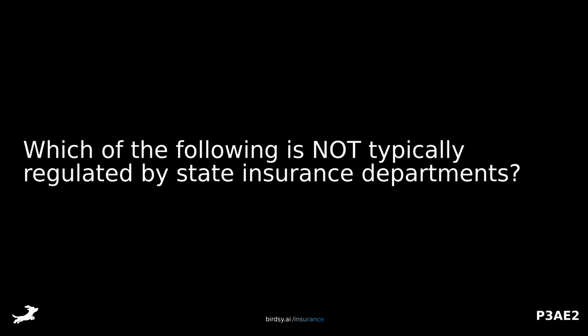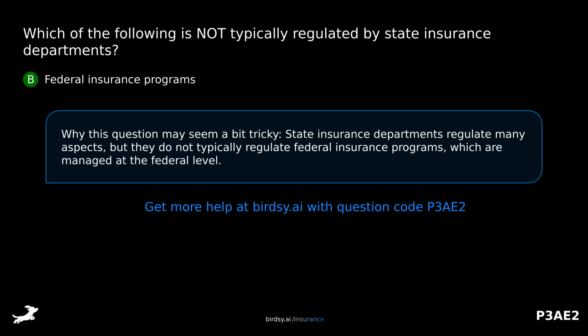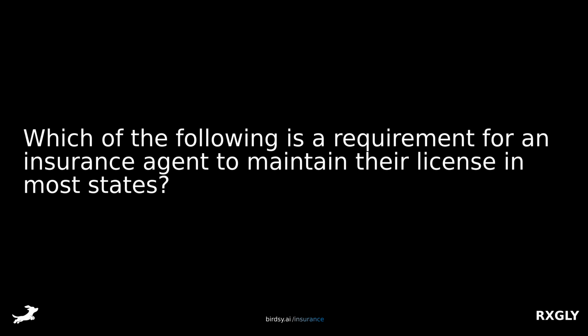Which of the following is not typically regulated by state insurance departments? Is it A, insurance policy forms? B, federal insurance programs? C, insurance rates? Or D, agent licensing? The answer is B, federal insurance programs. Why this question may seem a bit tricky: state insurance departments regulate many aspects, but they do not typically regulate federal insurance programs, which are managed at the federal level.